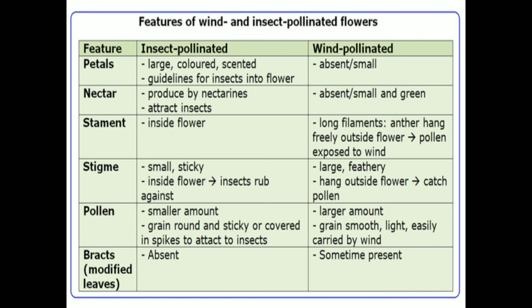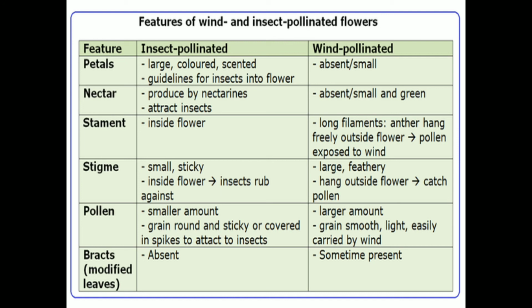Stamens are always present inside the flower. Here the filaments are long. Why? Because it is by the wind. If they were present within the flower, then the pollen grains in the anther can't be dispersed easily by the wind.